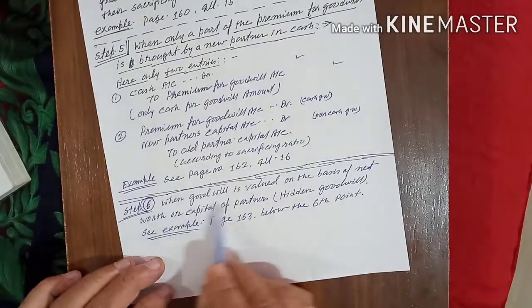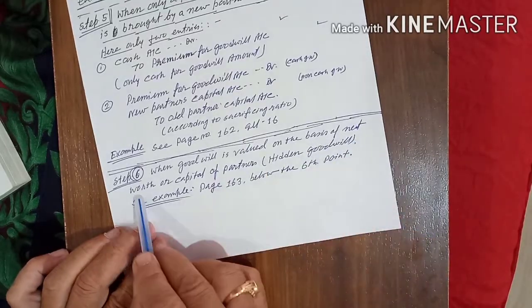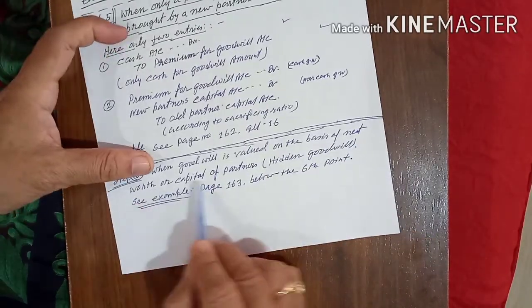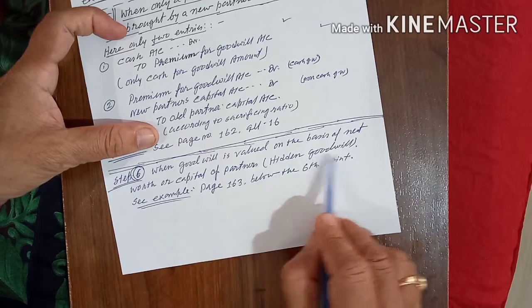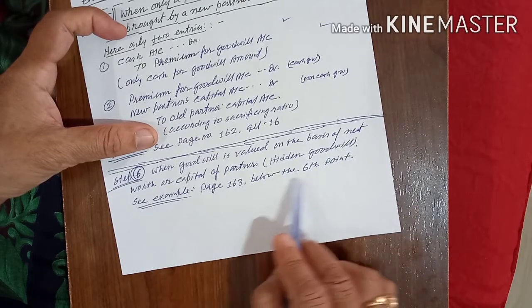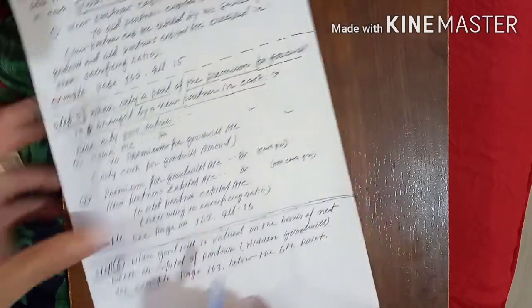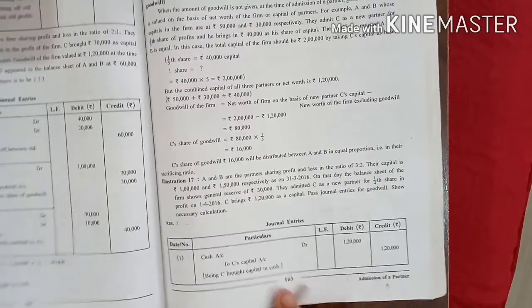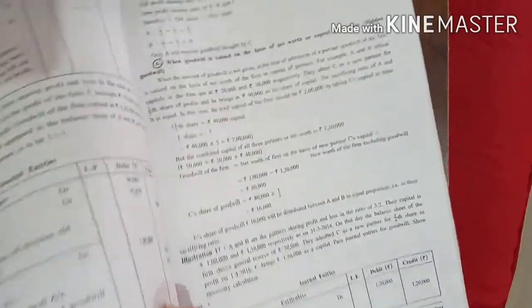When goodwill is valued on the basis of net worth or capital of a partner, that is called hidden goodwill. See example 1, page number 163, below the sixth point.